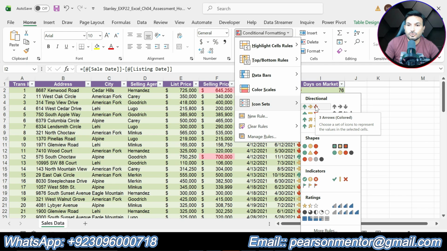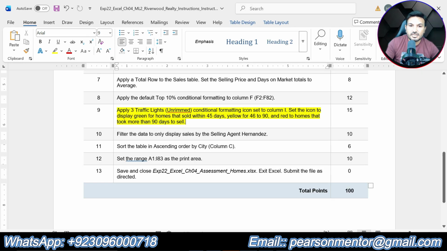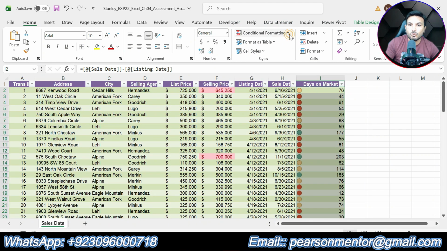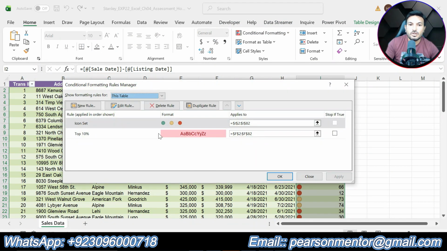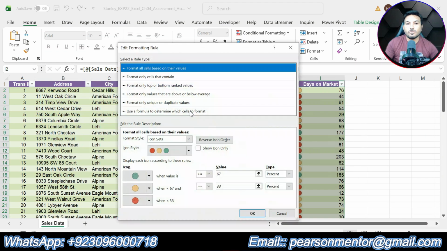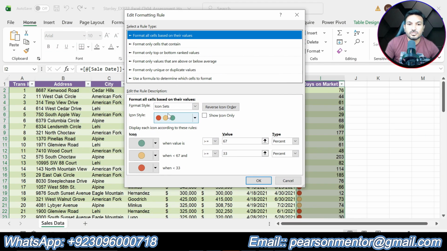We are supposed to use three traffic lights unnamed. This one. Okay, 3 traffic lights unnamed. So we are supposed to edit that rule. Go to conditional formatting, go to manage rules, and edit that rule. So we are supposed to use the 3 traffic lights icon rule.